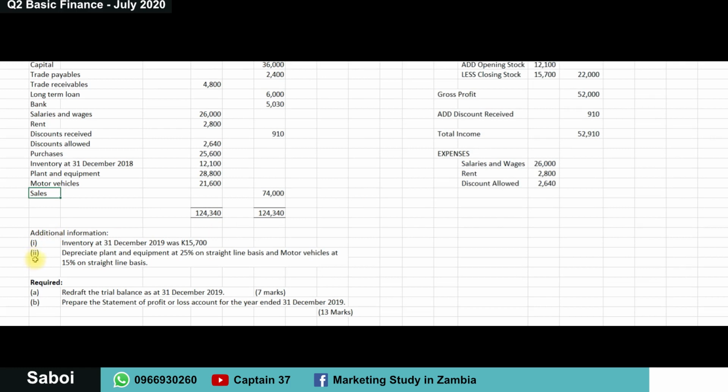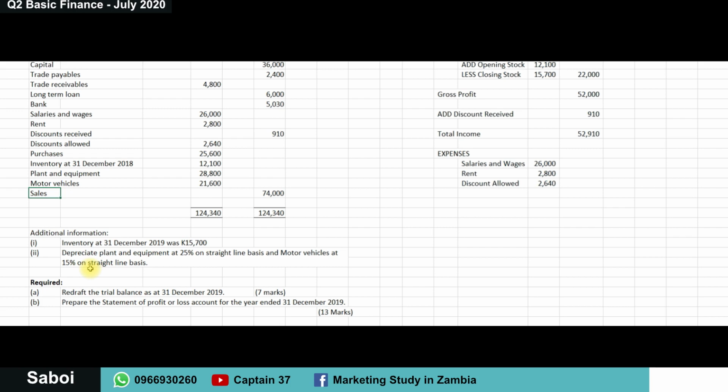Look at this additional information. Number 2, it says depreciate plant and equipment at 25% on straight line basis and motor vehicles at 15% on straight line basis. Depreciation refers to a loss in value of equipment over a period of time.